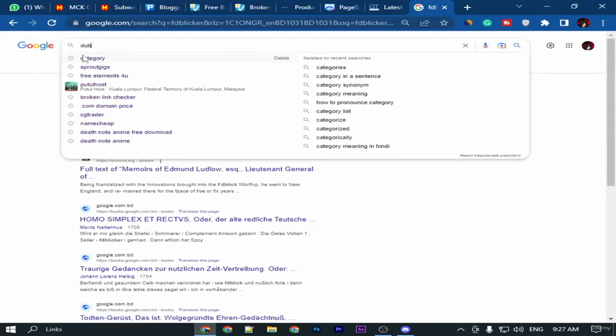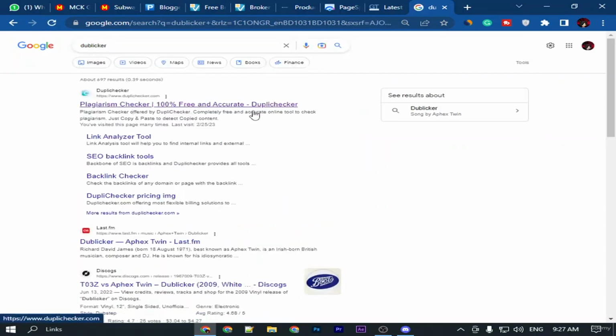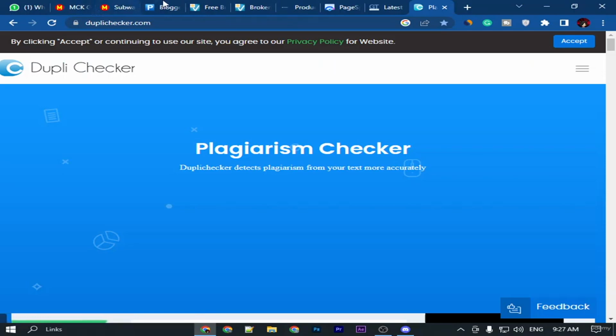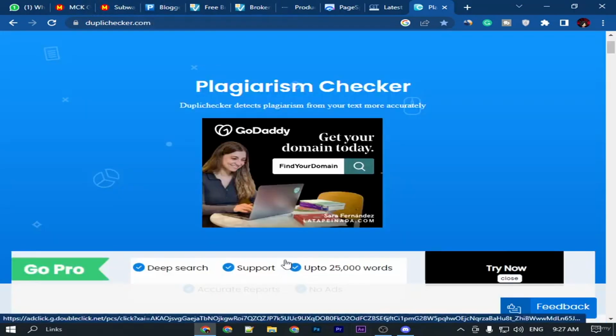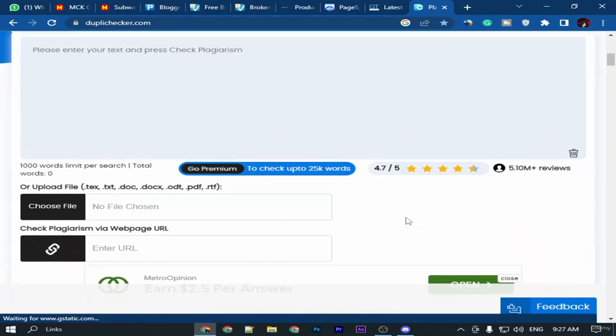Sorry. Here you should always check your plagiarism, and if your plagiarism score is under 80 or 70, you have to increase that.